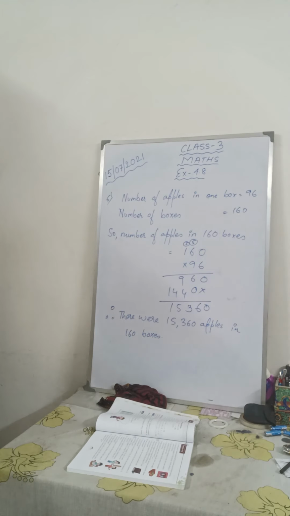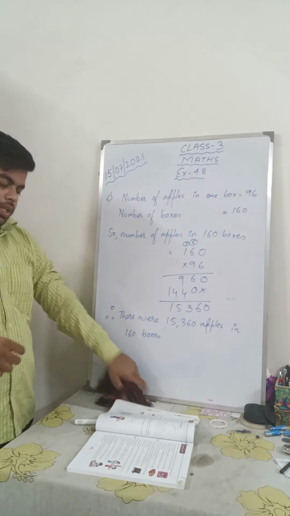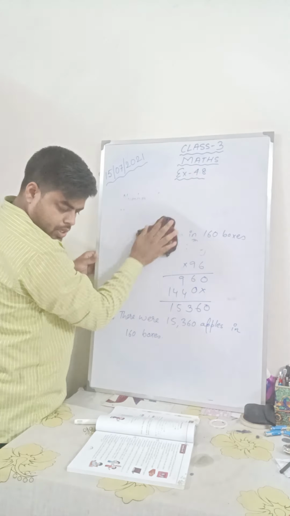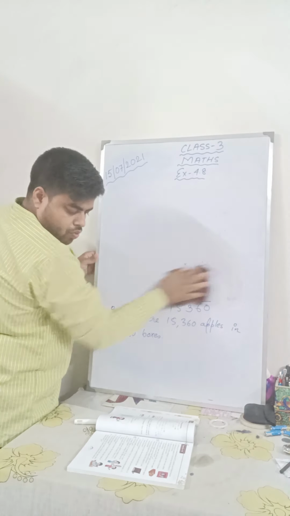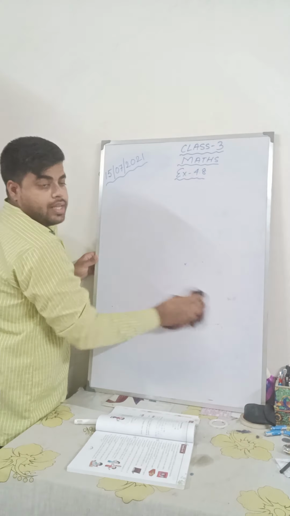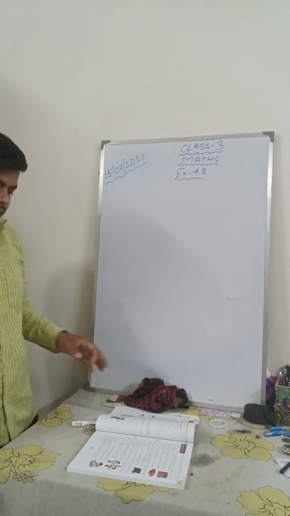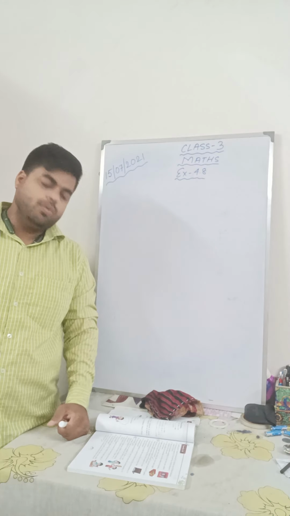Children, please note this down. I hope you have understood this. Let us move to the next question. The next question says that a box of sweets weighs 825 gram. The weight of one box is 825 kg. What is the weight of 12 such boxes of sweets?